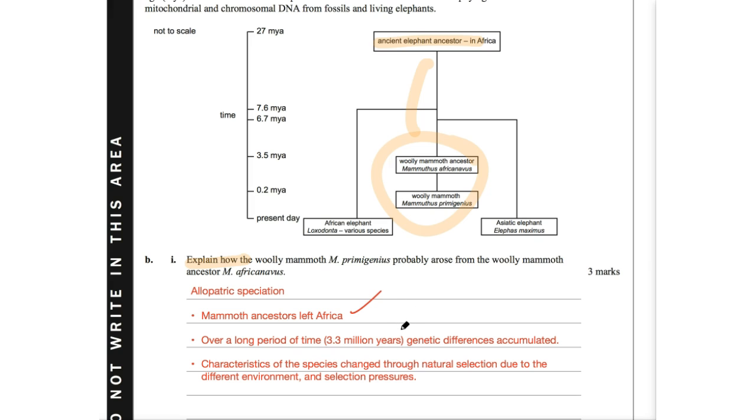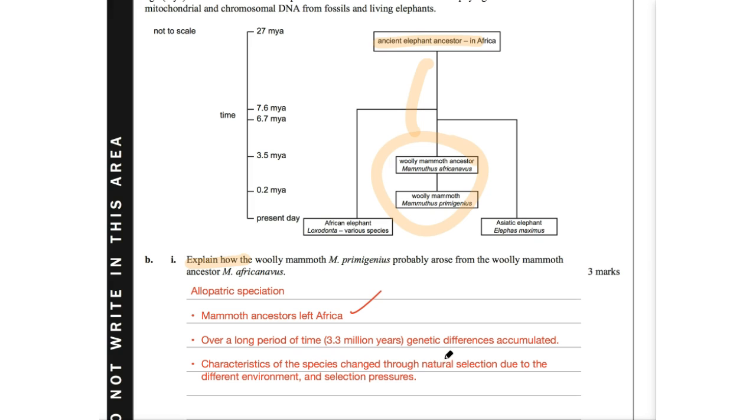And then in natural selection, that is actually one of the principles of it, that genetic diversity needs to be present within the population. Therefore, what happened is that the characteristics of the species changed through natural selection due to the different environment and obviously the different selection pressures that came with it. Now, we could actually just go through speciation itself, because that's obviously a viable explanation for this as well, in which case we'd say, within the original species, there would be genetic differences already present, and we know that's where natural selection takes place.